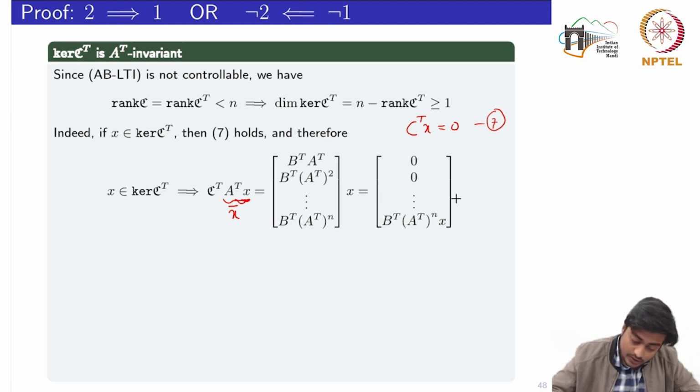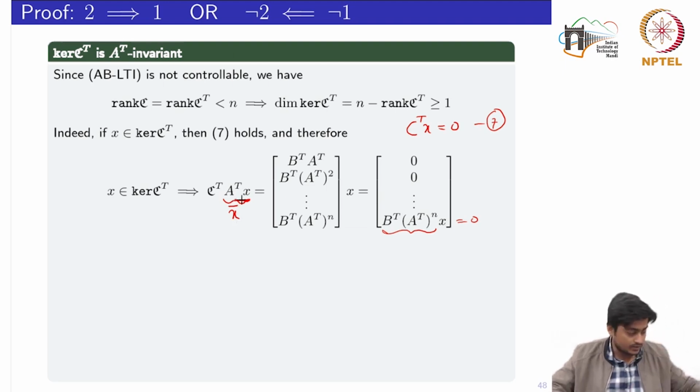Right? So we only need to show now that this part is equal to 0. If we are able to show that, then it means that C transpose into x bar is also equal to 0, by which we will finally conclude that this subspace is A transpose invariant. Okay, so let's see.